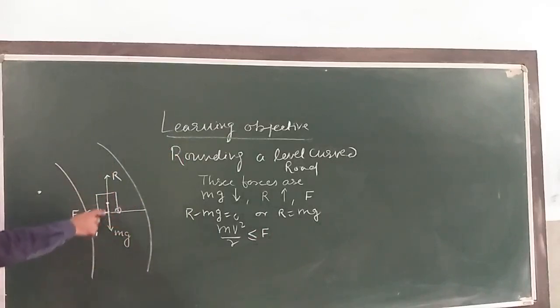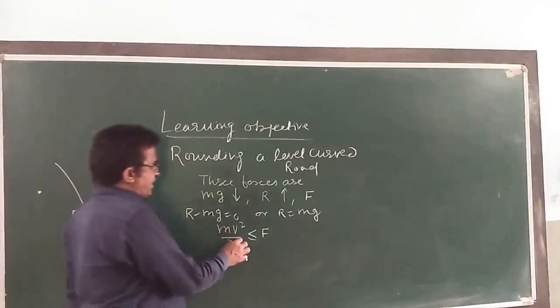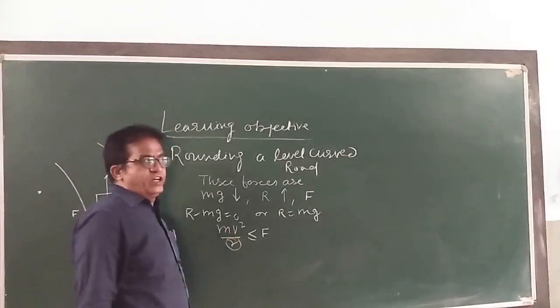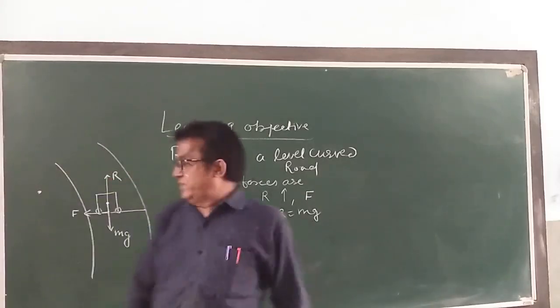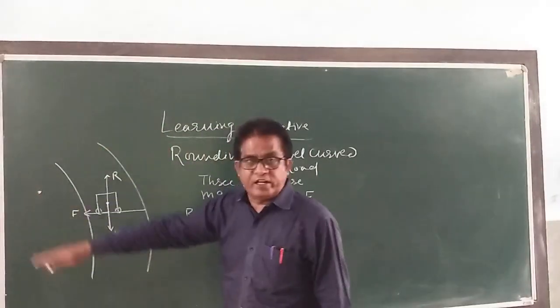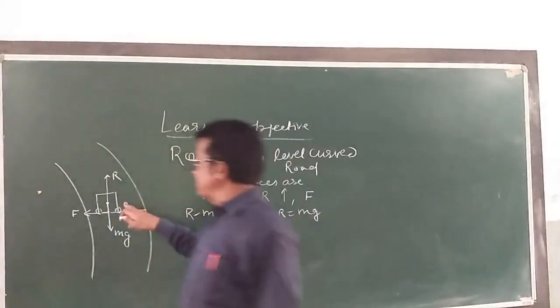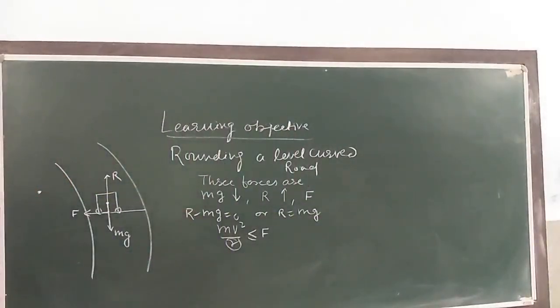v is the velocity of the car while turning, and r is the radius of the circular track. m is the mass of the car. So here mv square by r.